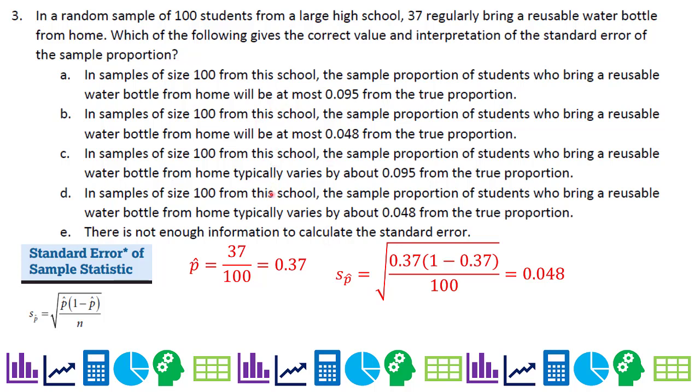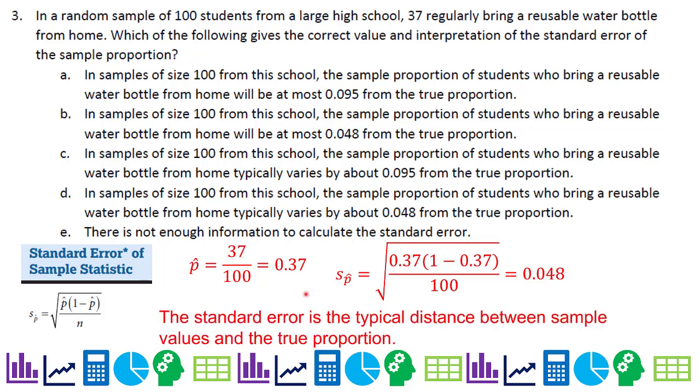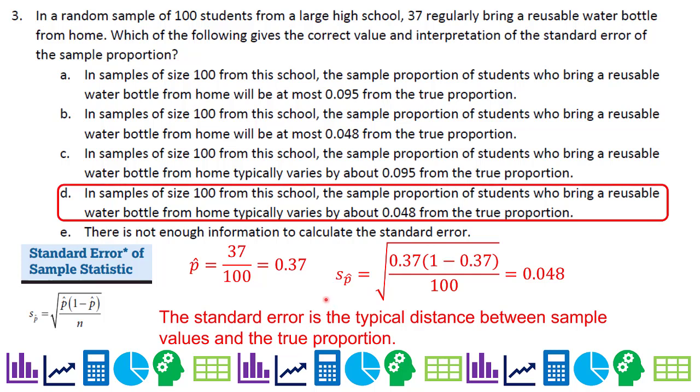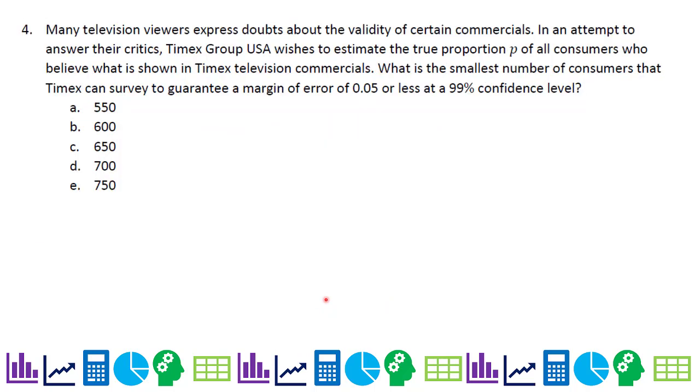So how do we interpret standard error? Well, standard error is the typical distance between the sample values and the true proportion. So it's D. In samples of size 100 from this school, the sample proportion of students who bring a reusable bottle from home typically varies by about 0.048 from the true proportion.